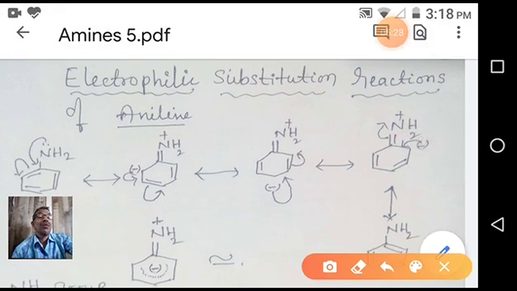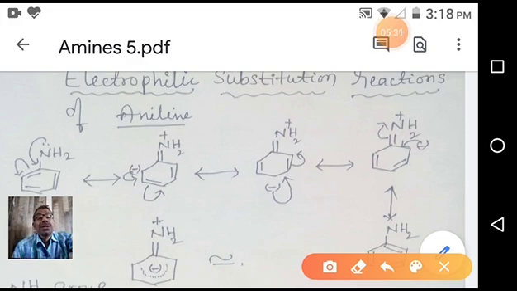In electrophilic substitution reactions, you see the electron pair on nitrogen is donating to the aromatic ring. So the aromatic ring is accepting electron pair from the nitrogen. Due to this delocalization of the electron pair, we can observe different resonance structures of aniline. You see the electron pair here moved here.